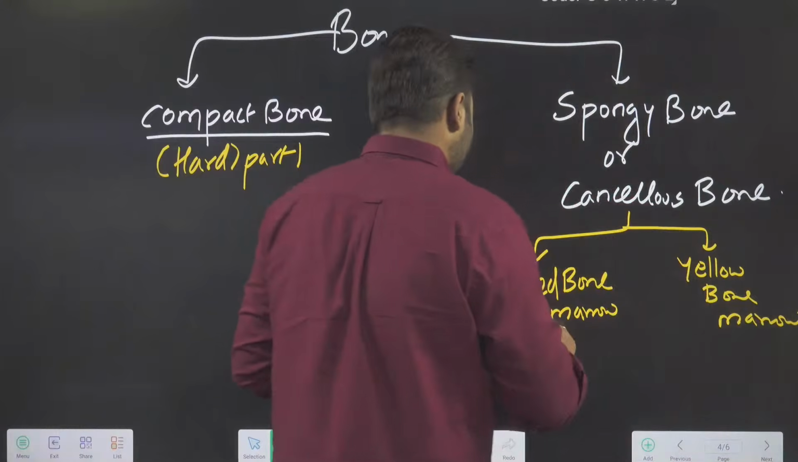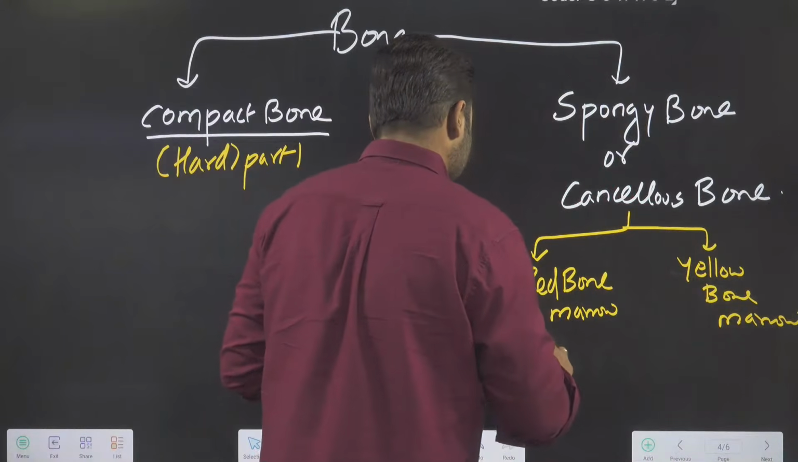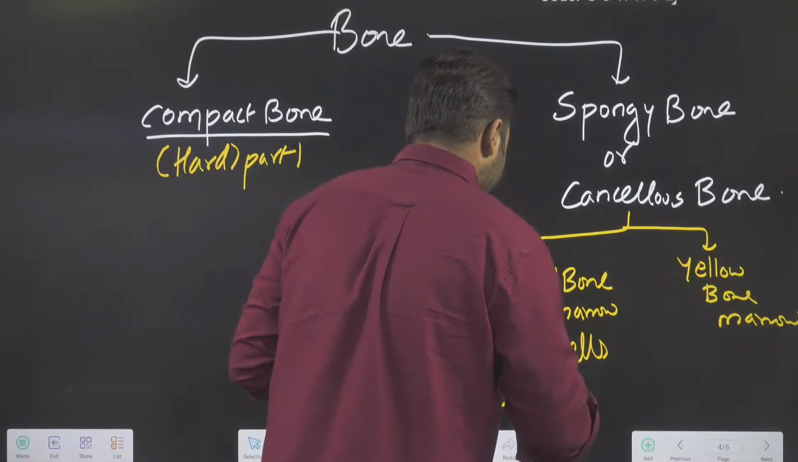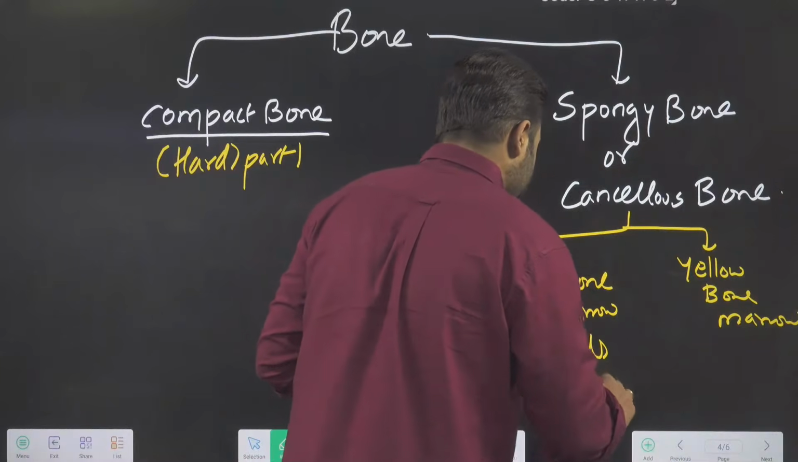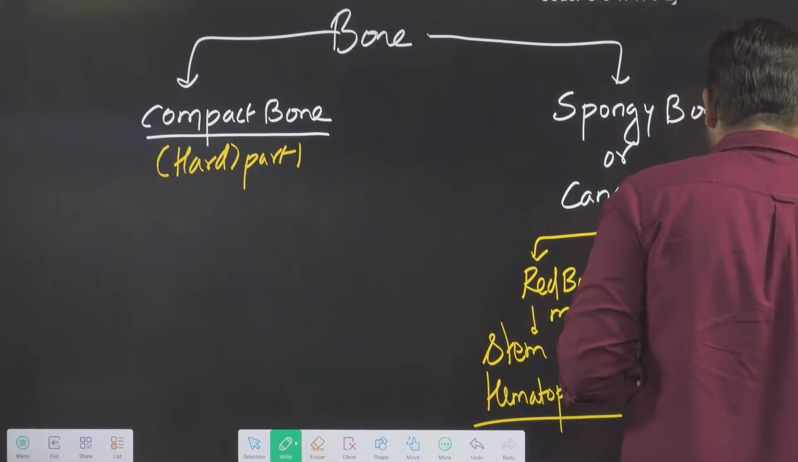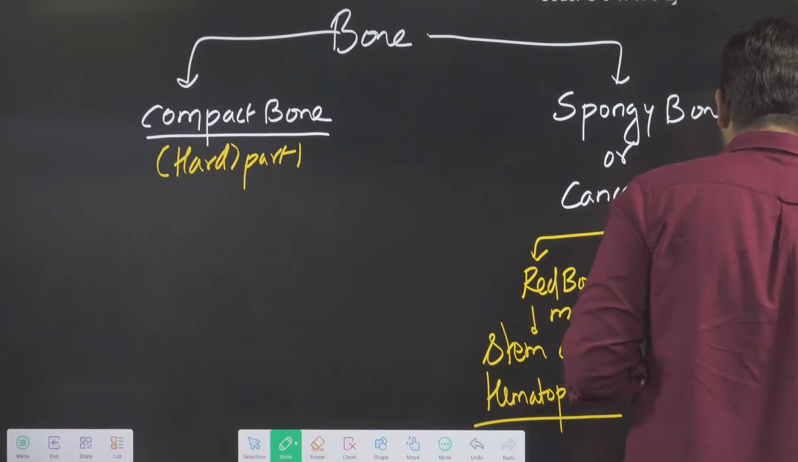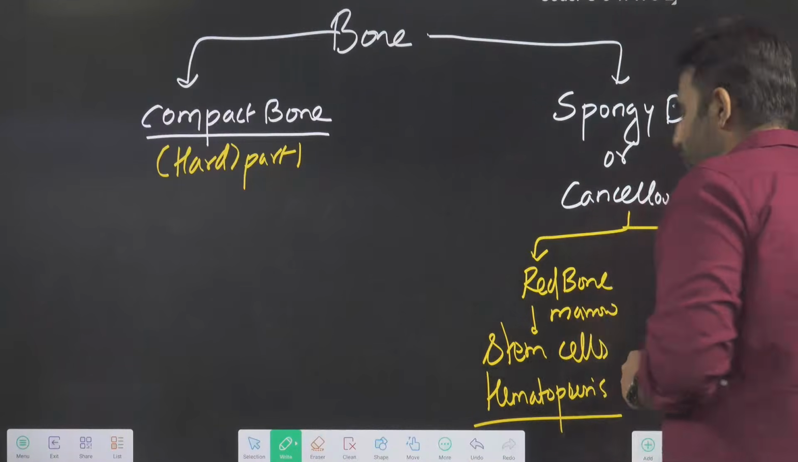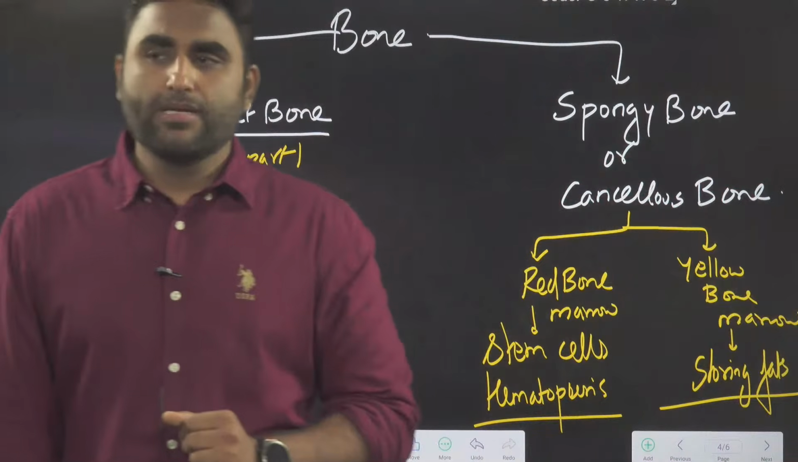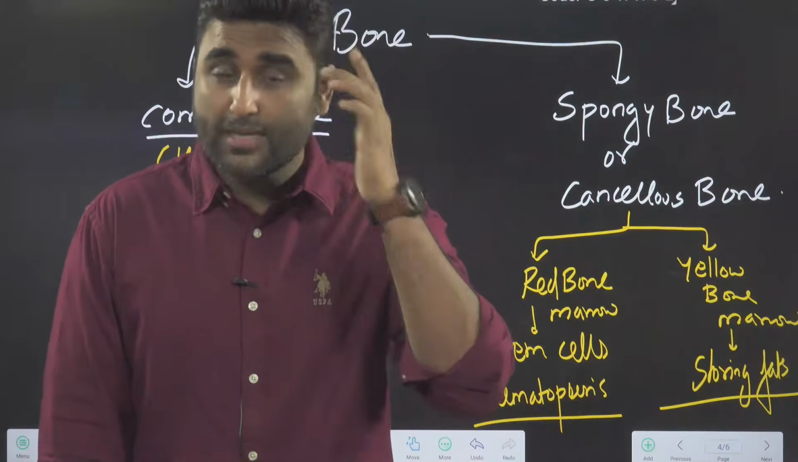Okay, red bone marrow has the stem cells which are doing which process? Which are doing the hematopoiesis process. Whereas yellow bone marrow, they are storing fats in them. What are they storing inside them? They are storing fats.